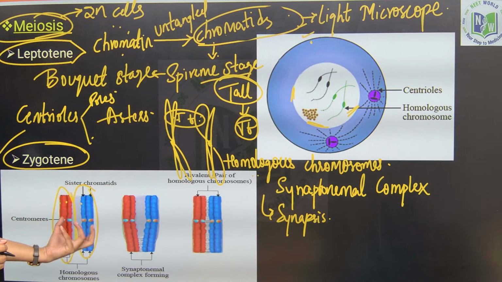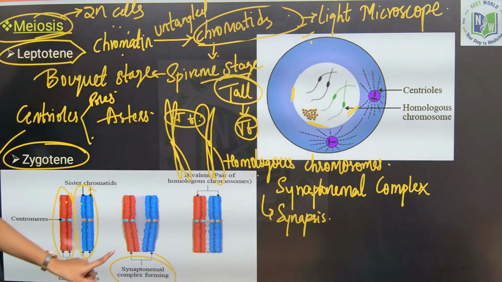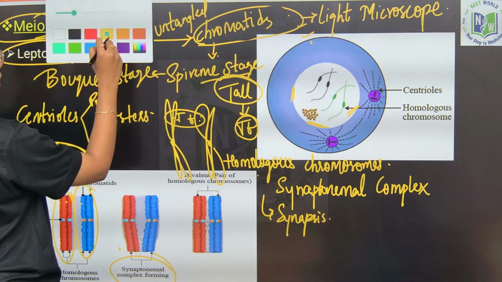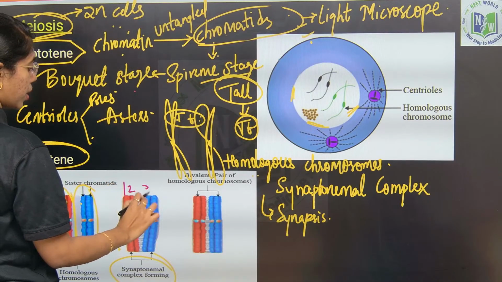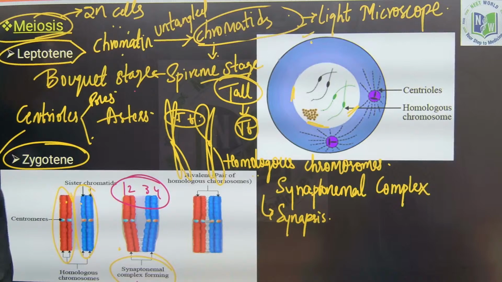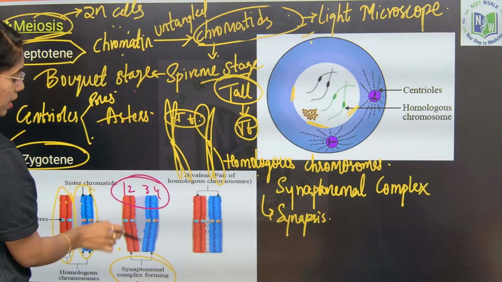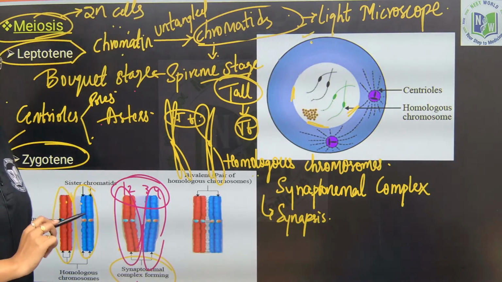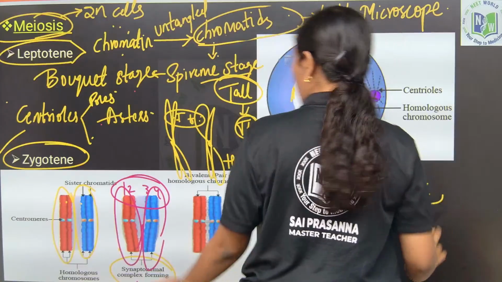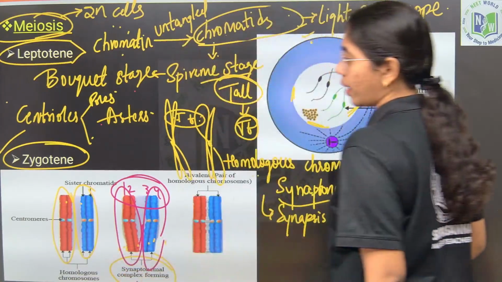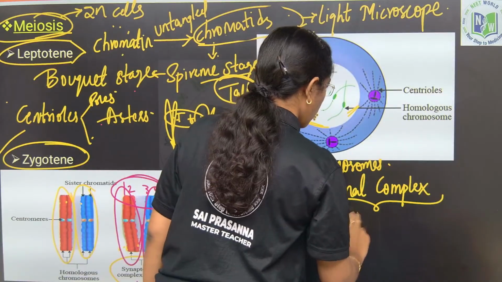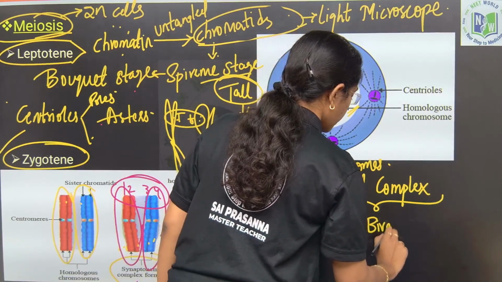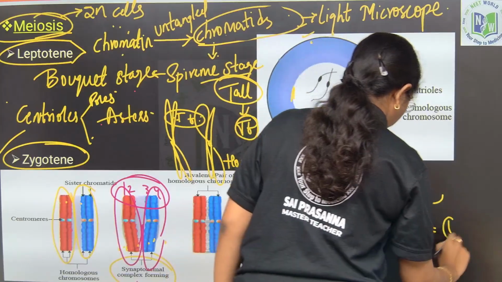Here homologous chromosomes will be aligned together. Now, if you see the synaptonemal complex formation, in a single synaptonemal complex you can see 4 chromatids. Can you see here? 1, 2, 3, 4. 4 chromatids are present in a single synaptonemal complex, and here you can see 2 homologous chromosomes aligned. So, one synaptonemal complex consists of 1 bivalent and 1 tetrad. 1 bivalent has how many tetrads? 1 tetrad.